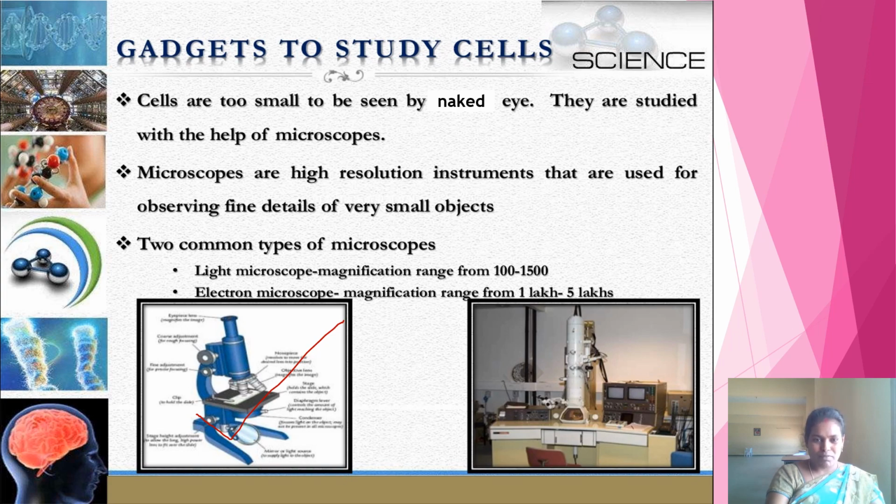In the same way, the second picture is the electron microscope. Its magnification range is much larger than the compound microscope, about 1 lakh to 5 lakhs. These are the instruments we use to observe the cells present in organisms.